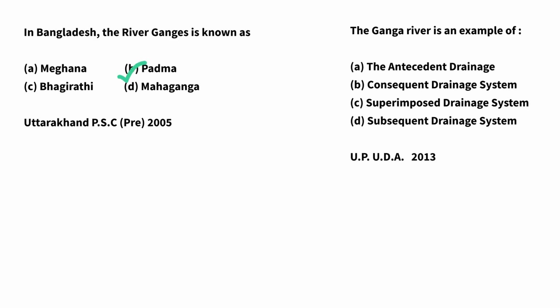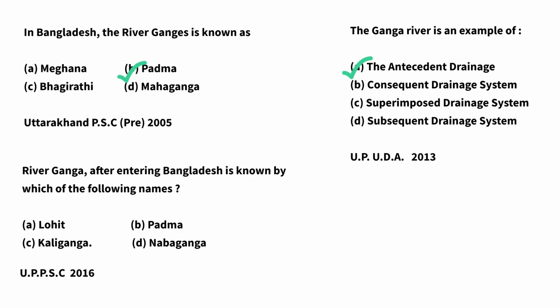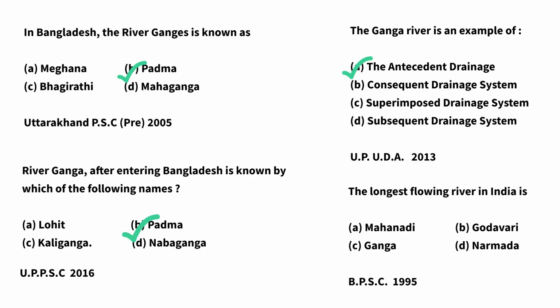Second question, the Ganga river is an example of antecedent drainage. So answer is option number A. River Ganga after entering Bangladesh is known by, again answer will be B, Padma. And the fourth question, the longest flowing river in India is C, Ganga. Ganga is the longest flowing river in India.